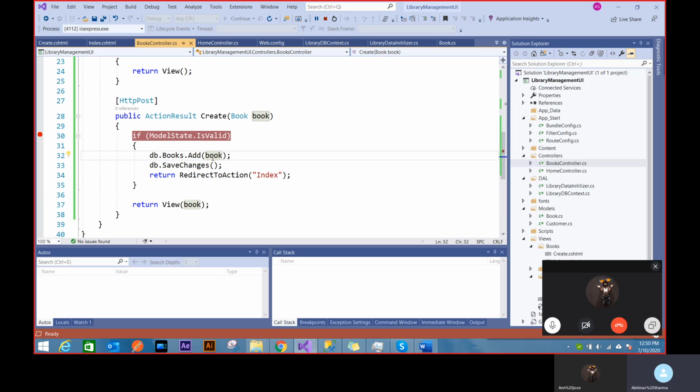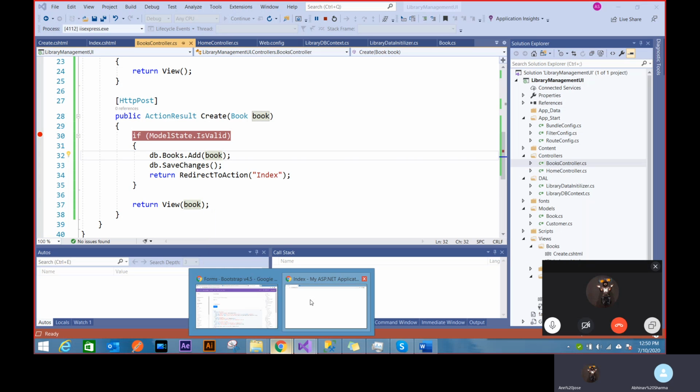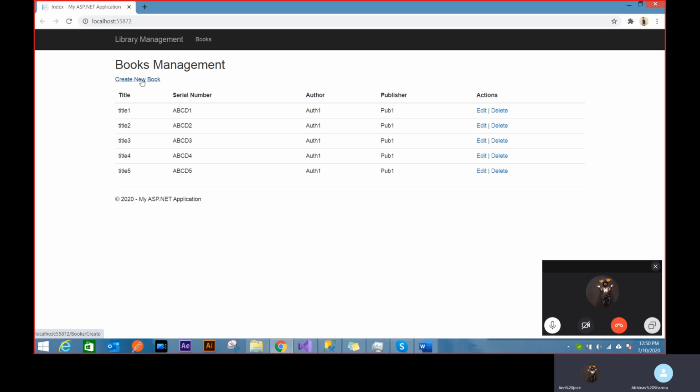Imagine me doing a DAL layer, then I would have taken this object, added it to a stored proc query, then fired that query, then gone back to the result. Remember you did that in the last phone book thing. Now I have not interacted with any kind of SQL stored proc. That's the power of Entity Framework.